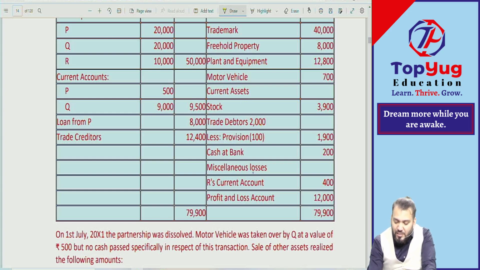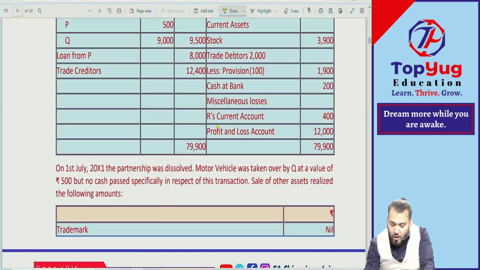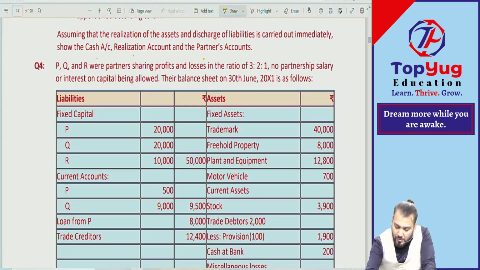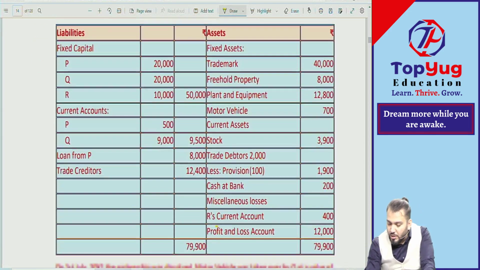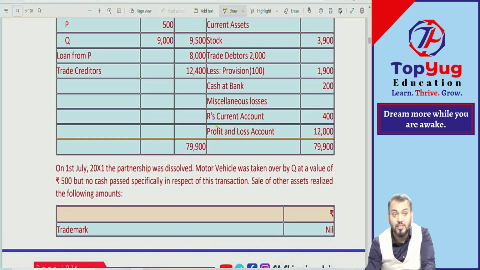Cash at bank, miscellaneous loss, R's current account. What is miscellaneous loss? Okay. R's current account 400 and debit balance of the P&L account they have given. So R's current account debit balance is given. On 1st July 2001, meaning immediately after 30th June, yes. Just see whether there is updation or not. Sometimes updation is also given.